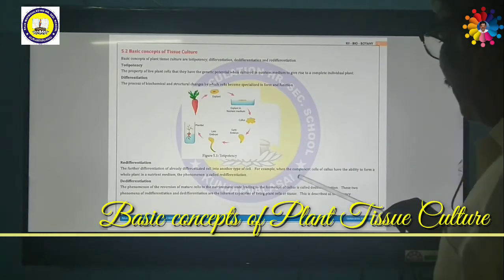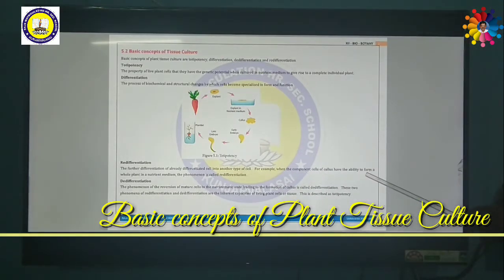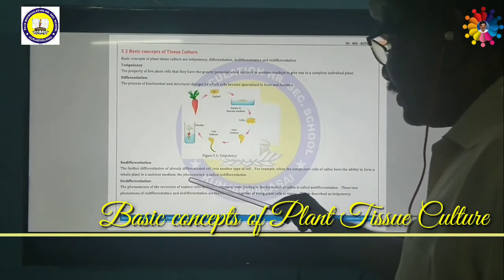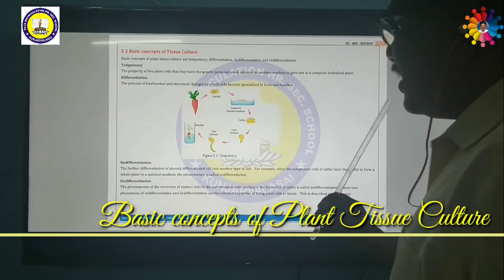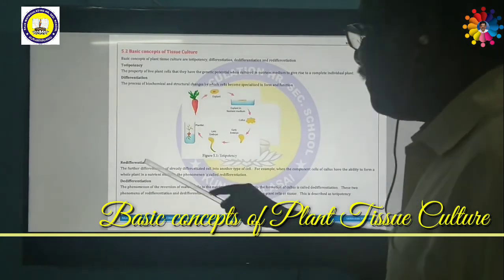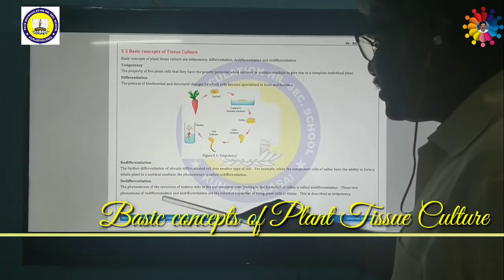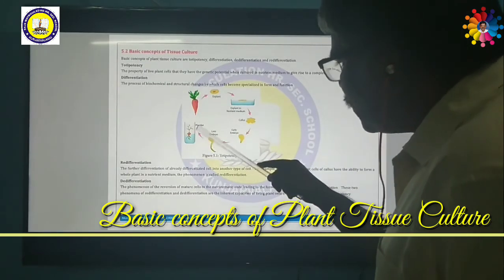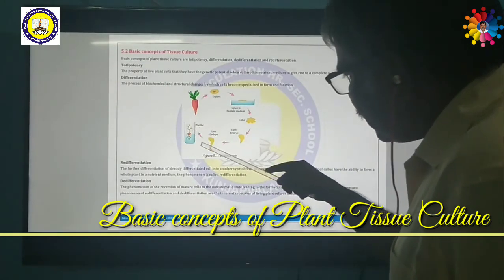For example, when the component cells of callus have the ability to form a whole plant in a nutrient medium, the phenomenon is called redifferentiation. Next one is dedifferentiation. Dedifferentiation is when the differentiated cells once again return back to callus.